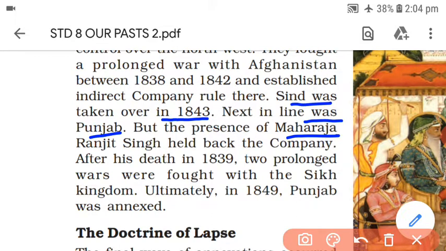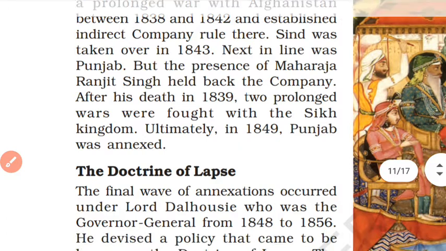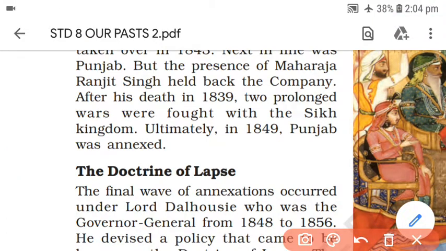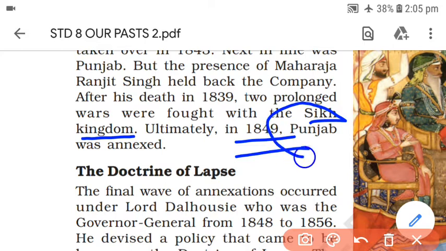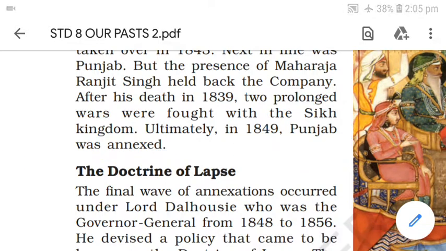But because of the presence of Maharaja Ranjit Singh, the company was not able to gain control very soon. Maharaja Ranjit Singh died in 1839, and then two wars were fought with the Sikh kingdom, the Anglo-Sikh wars, and ultimately by 1849 Punjab was also under the British, means Punjab was annexed.